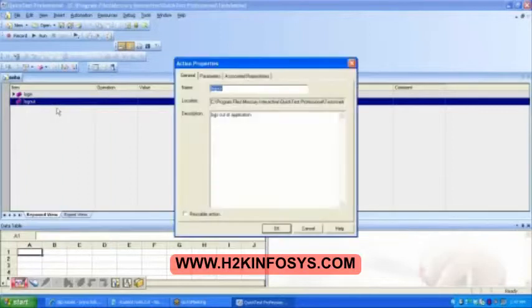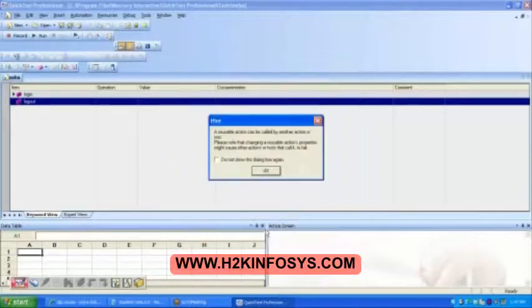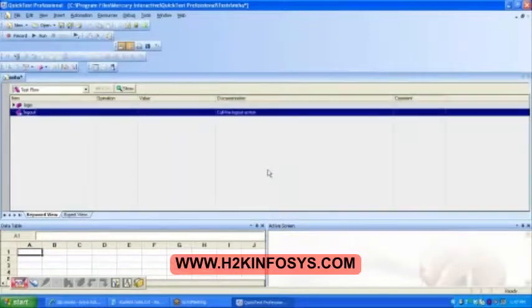So I have to go to action properties. Then do you see there is a checkbox over here which says reusable action? Click it. Okay. It is giving me some message. That's fine. Click on OK. Do you see there are rounded arrow marks appearing? If you go to your QTP 11 and take a new file, then this will be appearing by default. Means your QTP has already made the action reusable.